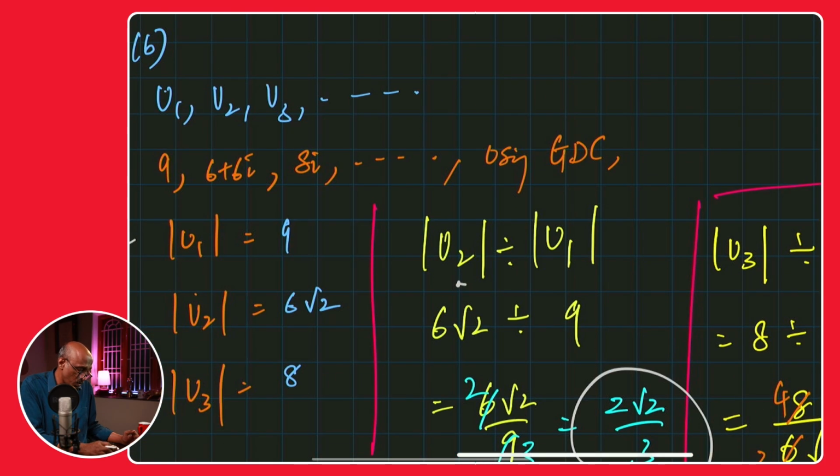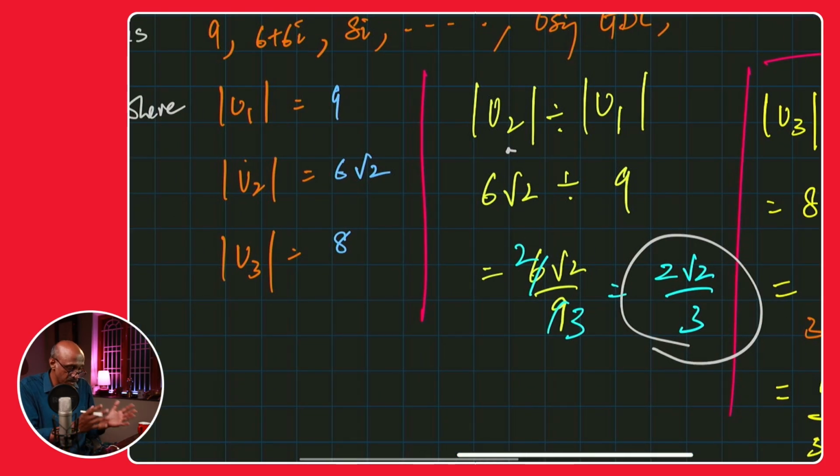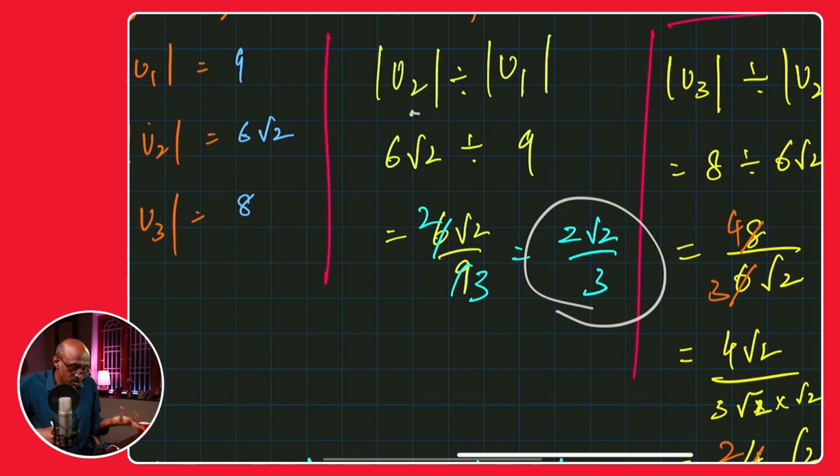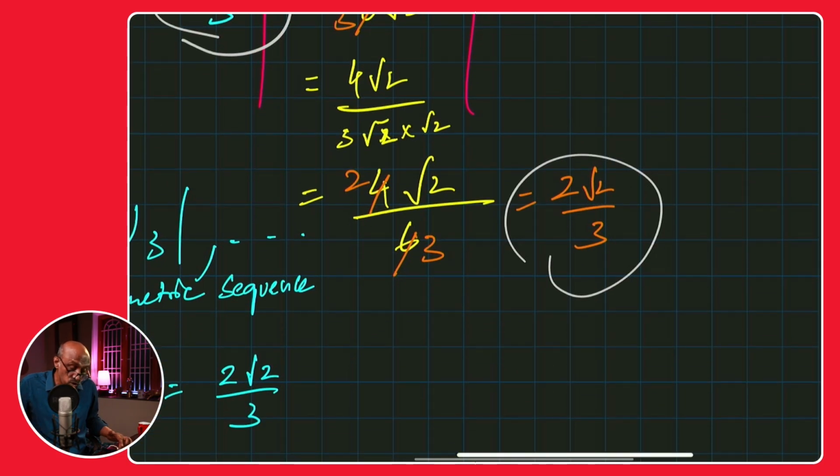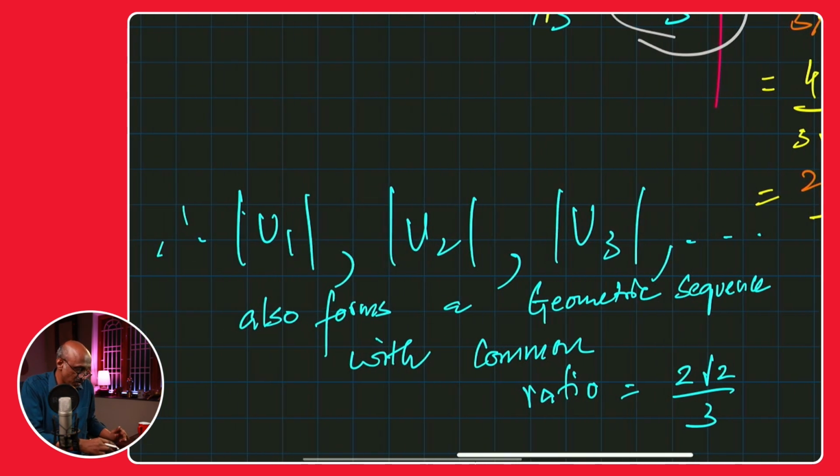Okay. So you've shown, how did we show? You've just taken the ratio of consecutive terms and taken both. Don't just take one, because that's how we show that it's common. Otherwise, it's just a ratio between U2 and U1. You'll get 2 root 2 over 3. Make sure you show that the ratio of U3 and U2 is also 2 root 2 over 3. That justifies that indeed the ratio is common between any two successive terms.